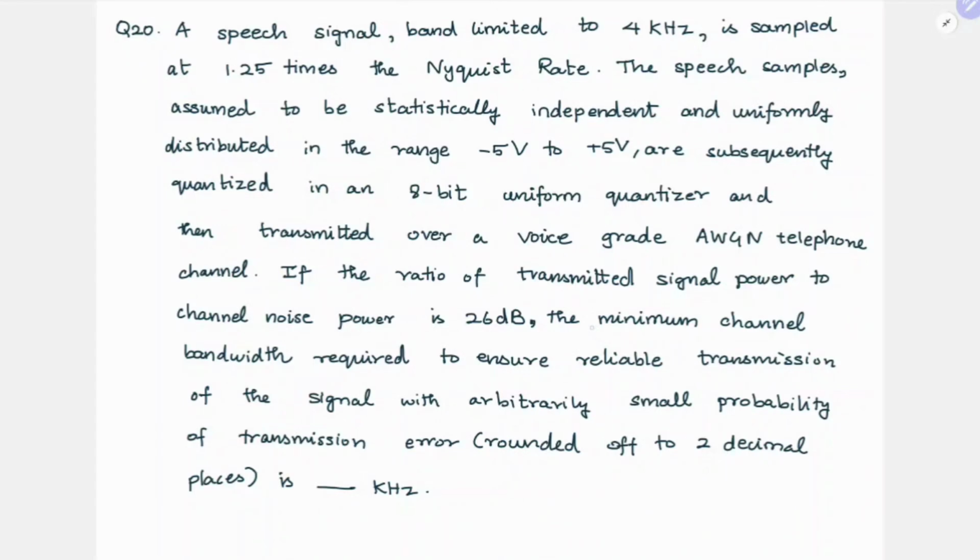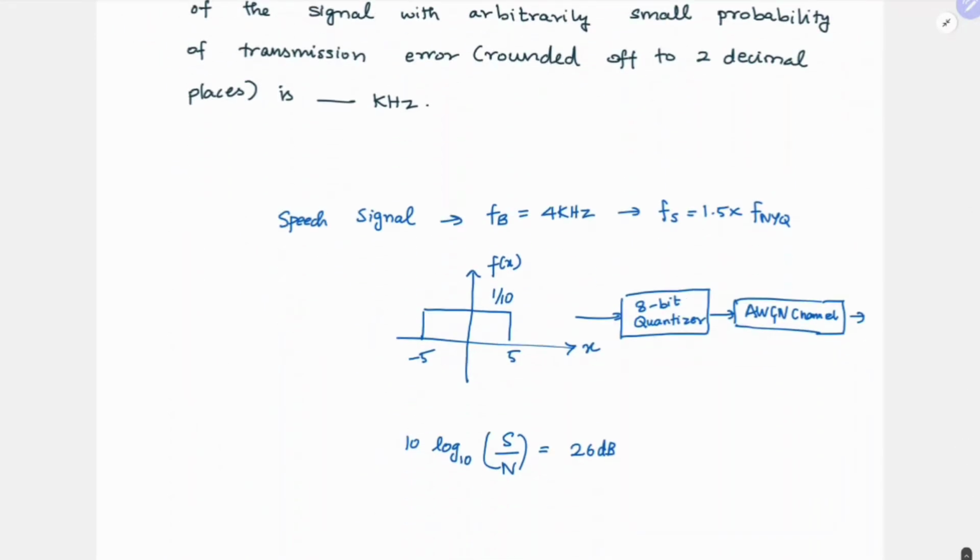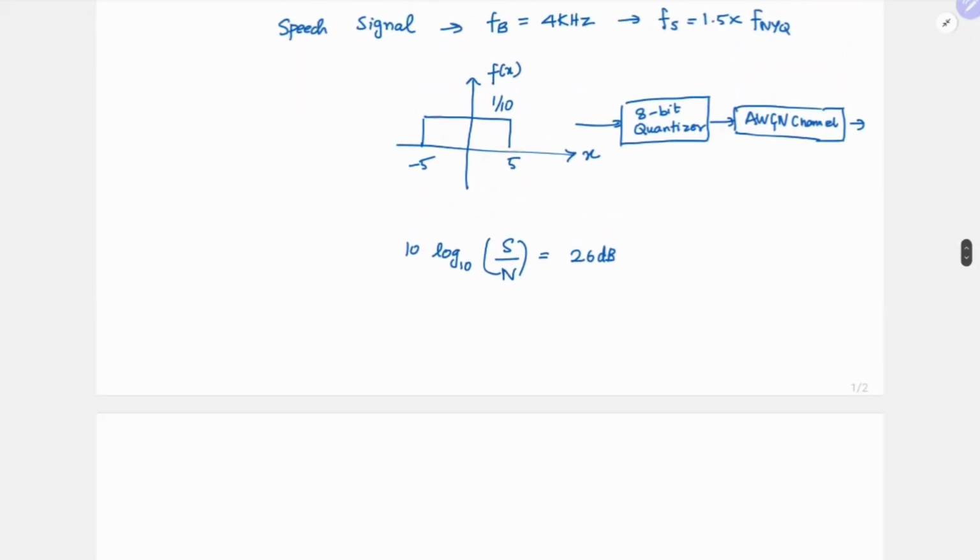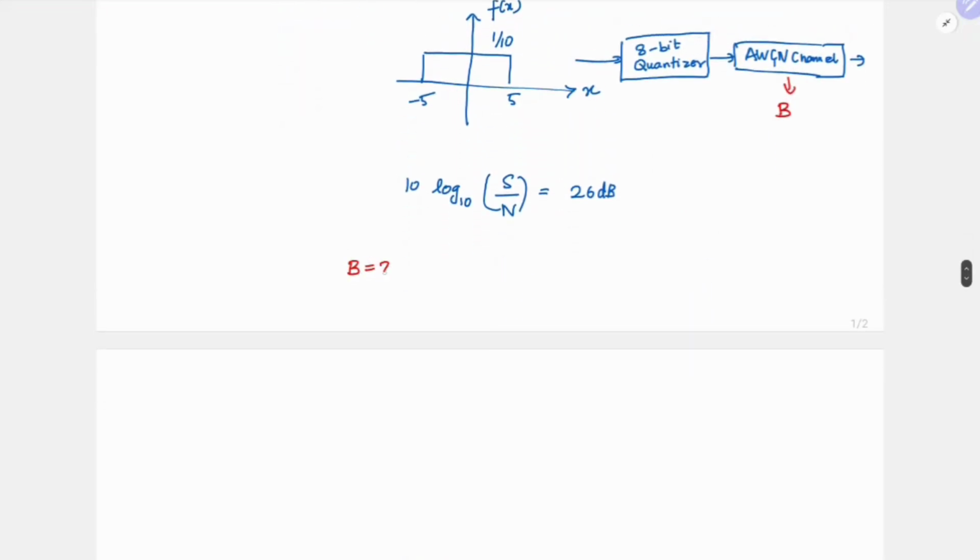If this is 26 dB, they are asking the minimum channel bandwidth required to ensure reliable transmission of the signal with arbitrarily small probability of transmission error. So they're asking what should be the bandwidth B of the channel, such that the probability of error is arbitrarily small. For this, the bit rate we are sending, given by RB, should be less than or equal to the channel capacity.